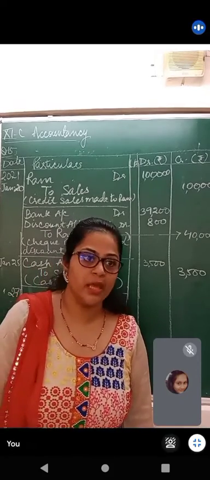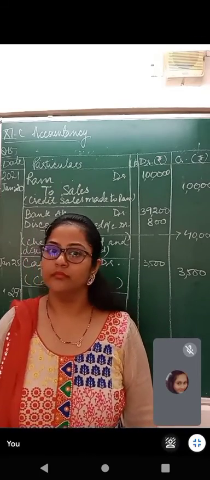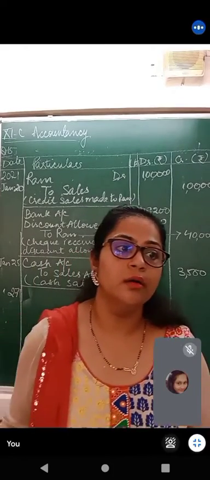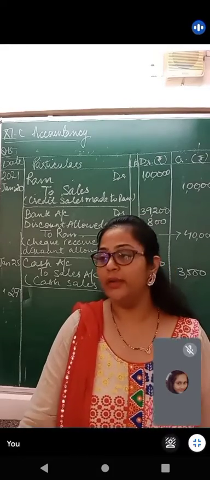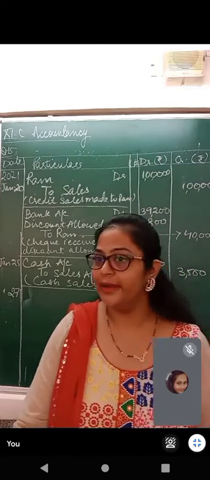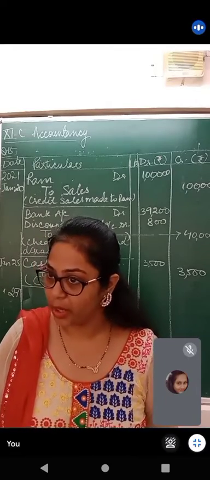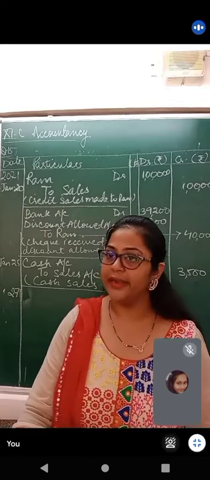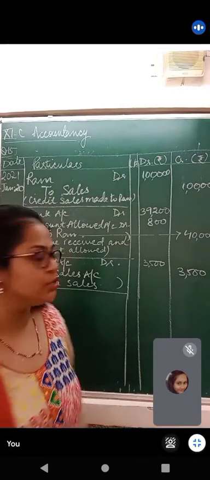Mohan is a human being's name. What is this, real, personal or nominal? Personal, right? Now, debit the receiver and credit the giver. Who is the receiver? Mohan is the receiver. Credit what goes out. What is going out of my pocket? Cash is going out of my pocket. Cash is an asset. Asset is a real account. It says credit what goes out. So Mohan's account debit to cash.